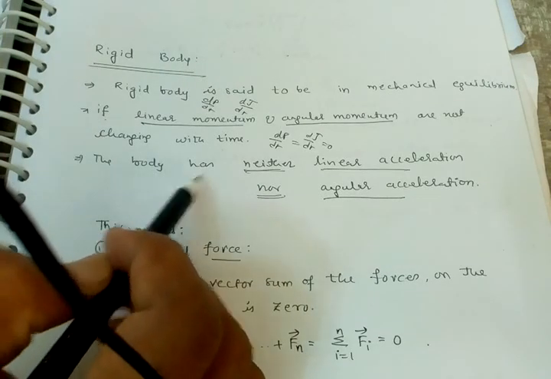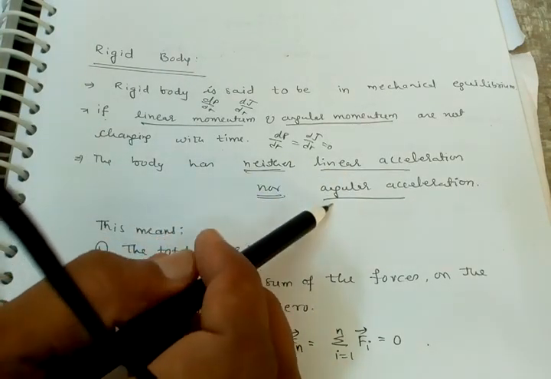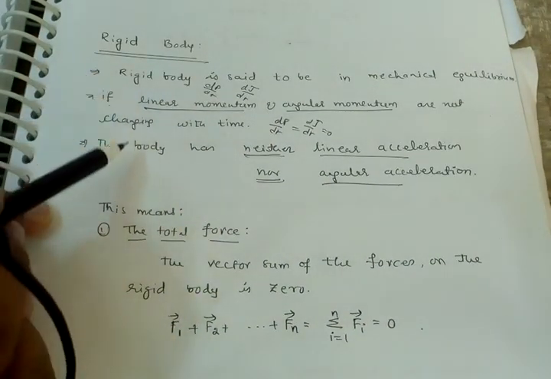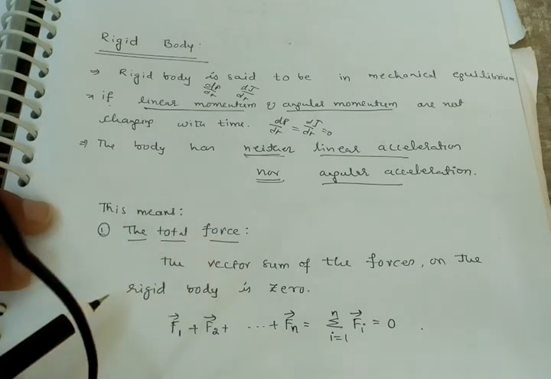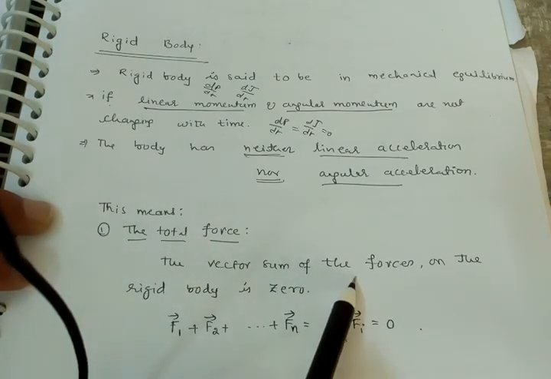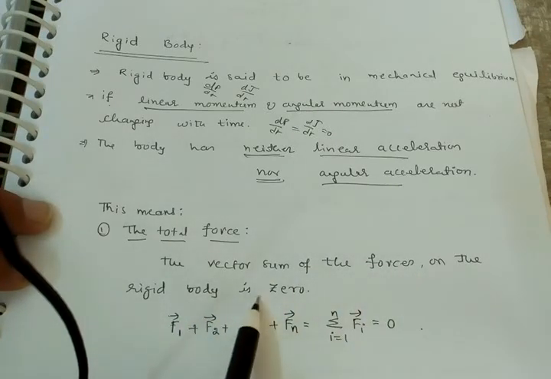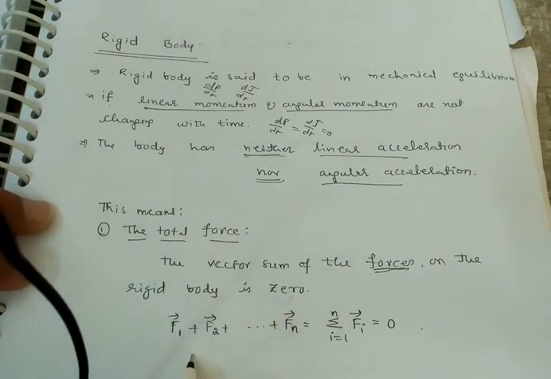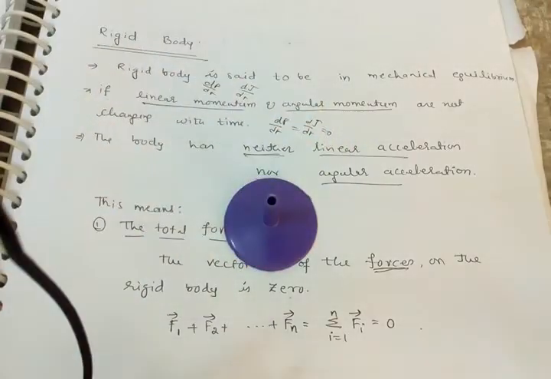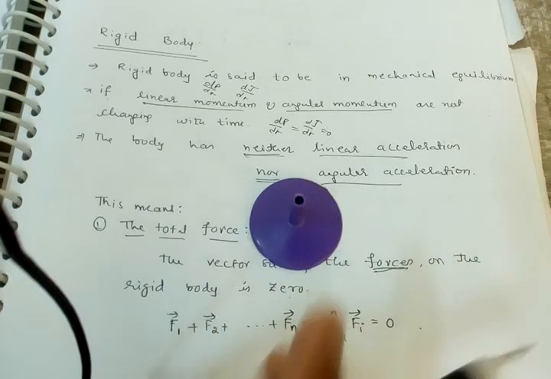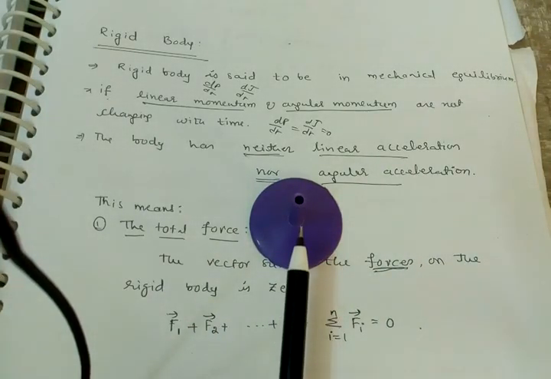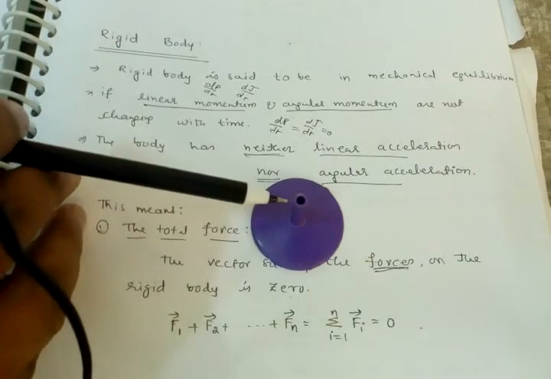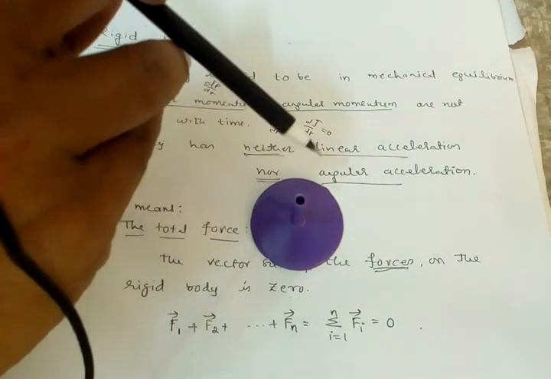Next, the body has neither linear momentum nor angular momentum changing. Already we discussed, this means the total force, the vector sum of the forces on the rigid body, is 0. For example, this is a rigid body. I am applying a force on this side, somebody is applying force on another side, and some more on some other side.